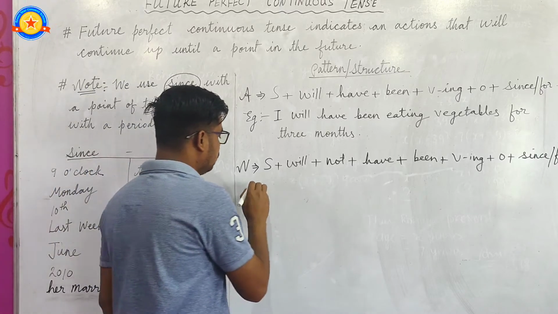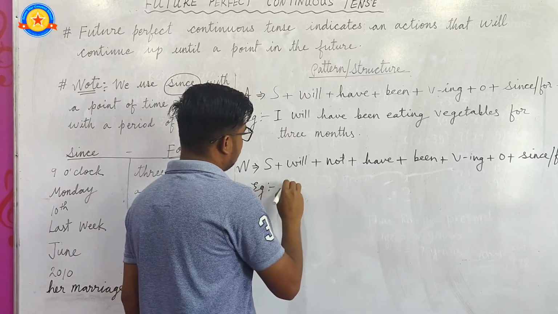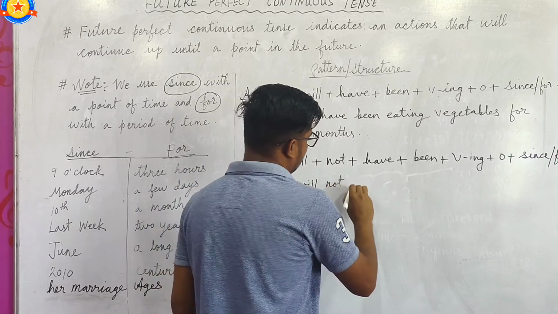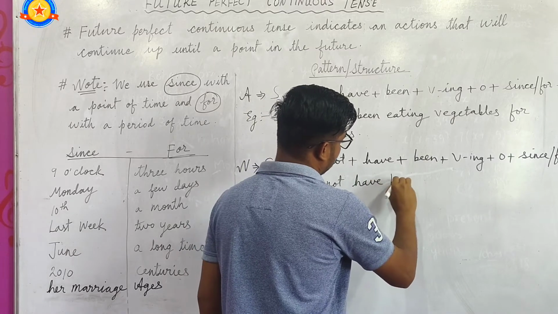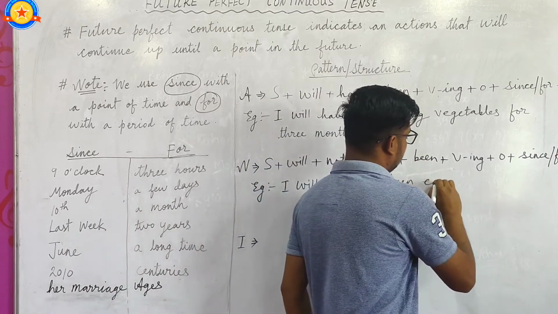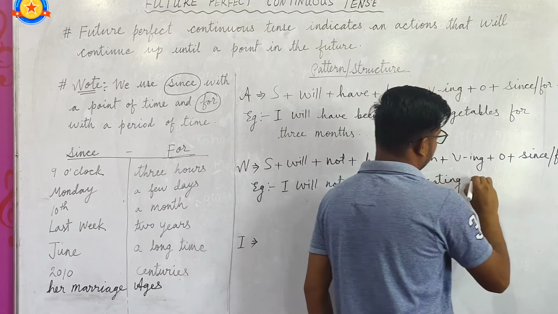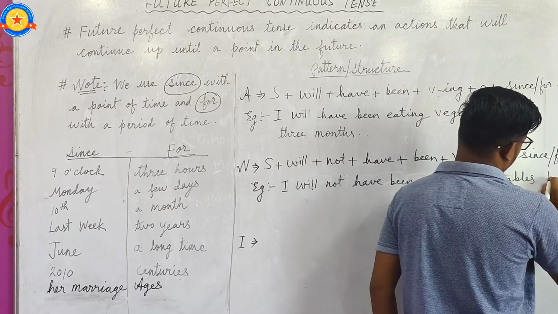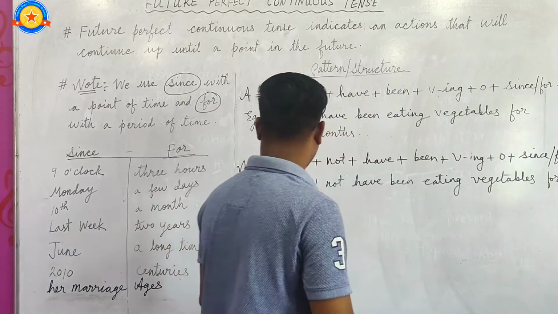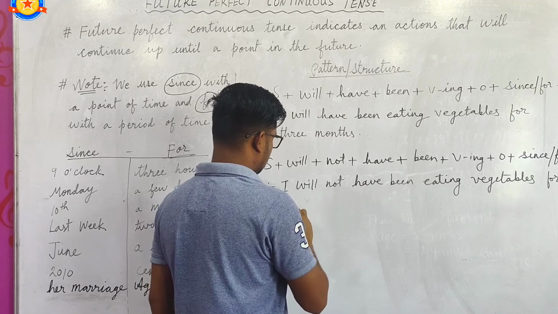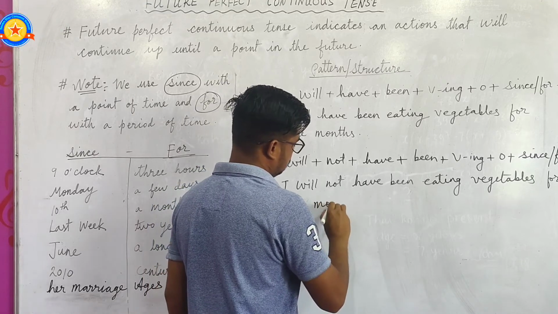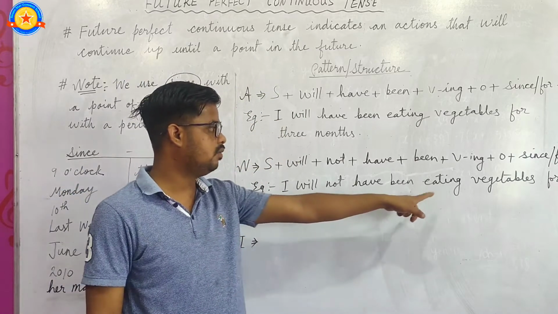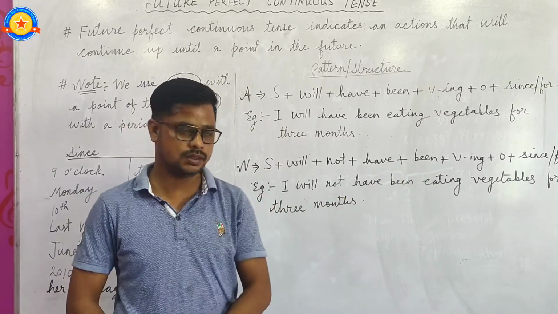So its example is: I will not have been eating vegetables for 3 months, and full stop. Okay, I will not have been eating vegetables for 3 months.